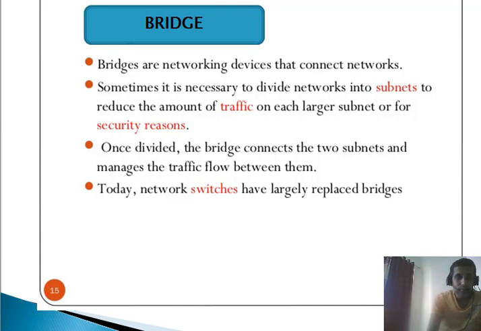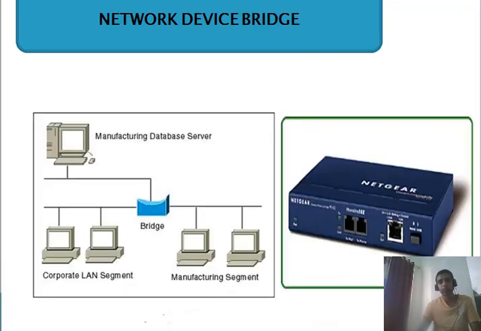Coming to the next one, you can see the diagram of the bridge layout. Netgear is a company which provides bridges. This is the connection: one port comes in the front and the second in the second one. This is the way the bridge is used. In the layout you can also see the manufacturing database server is separated from the corporate section and the manufacturing segment. The manufacturing segment is separate, the corporate segment is separate, and the manufacturing database segment is separate. All are separated using what? A bridge.